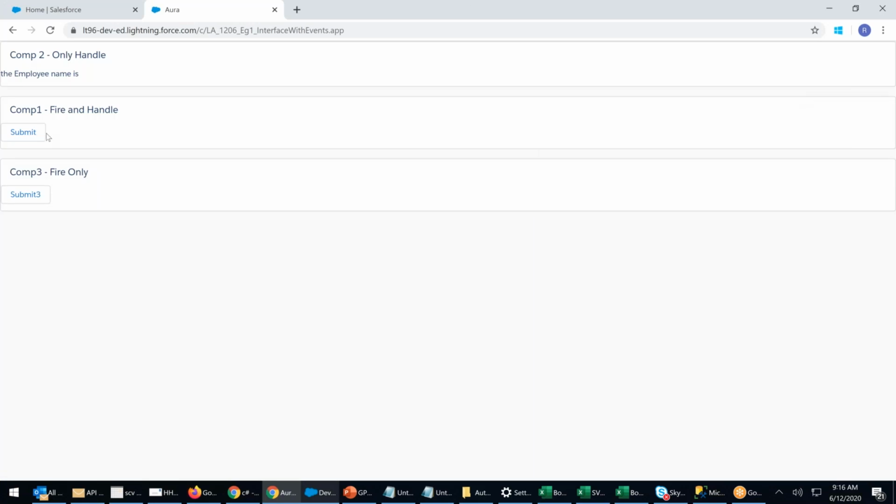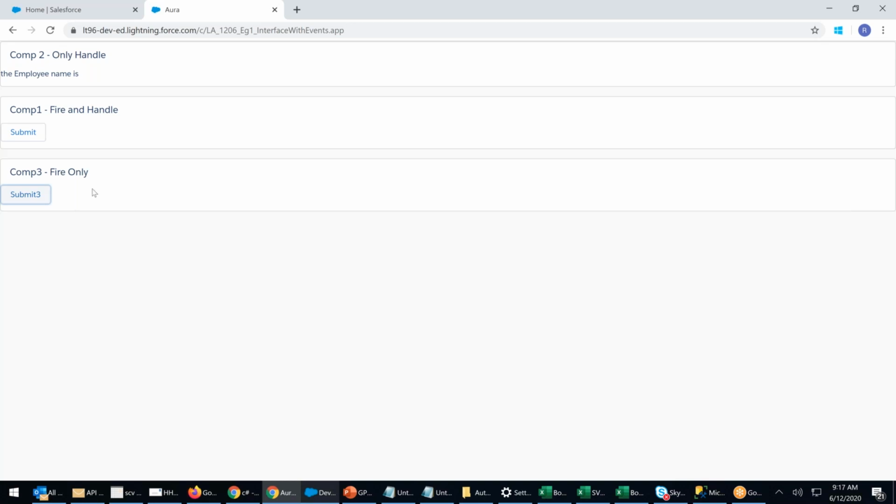There will be 2 buttons available. Right? Now, if I submit, I click submit. Component 3 submit. Nothing is happening. Why? Because inside component 3, component 2 is there. Component 2 is a child. Tell me, in a component event, can a child handle? No. In a component event, down, lower in the hierarchy cannot handle. It's only up. Only up can handle.